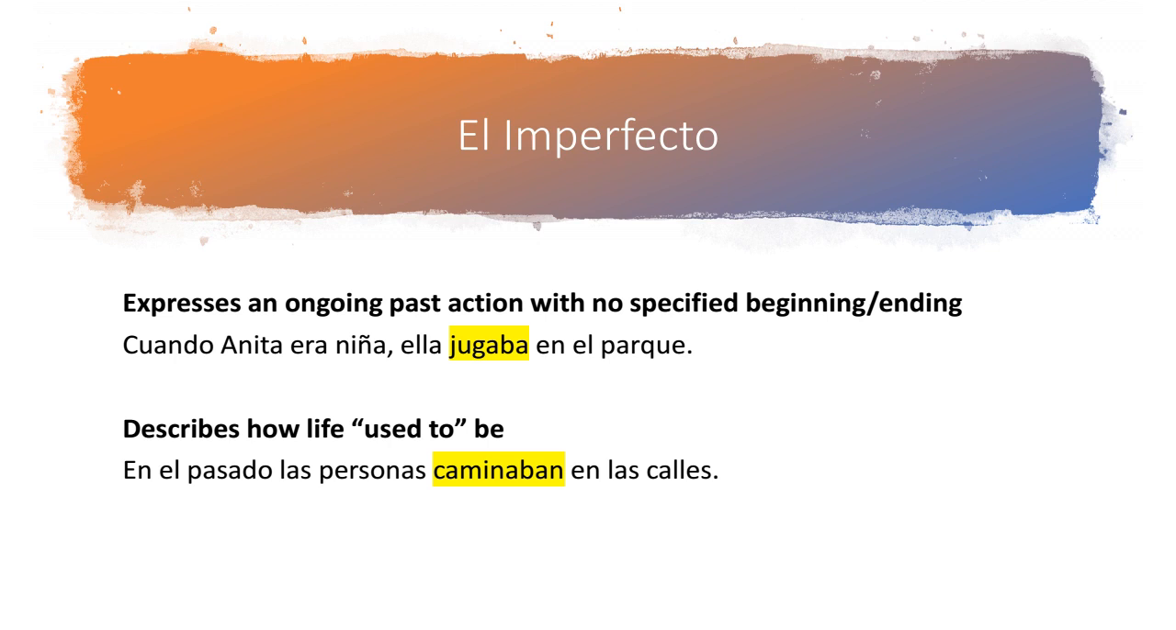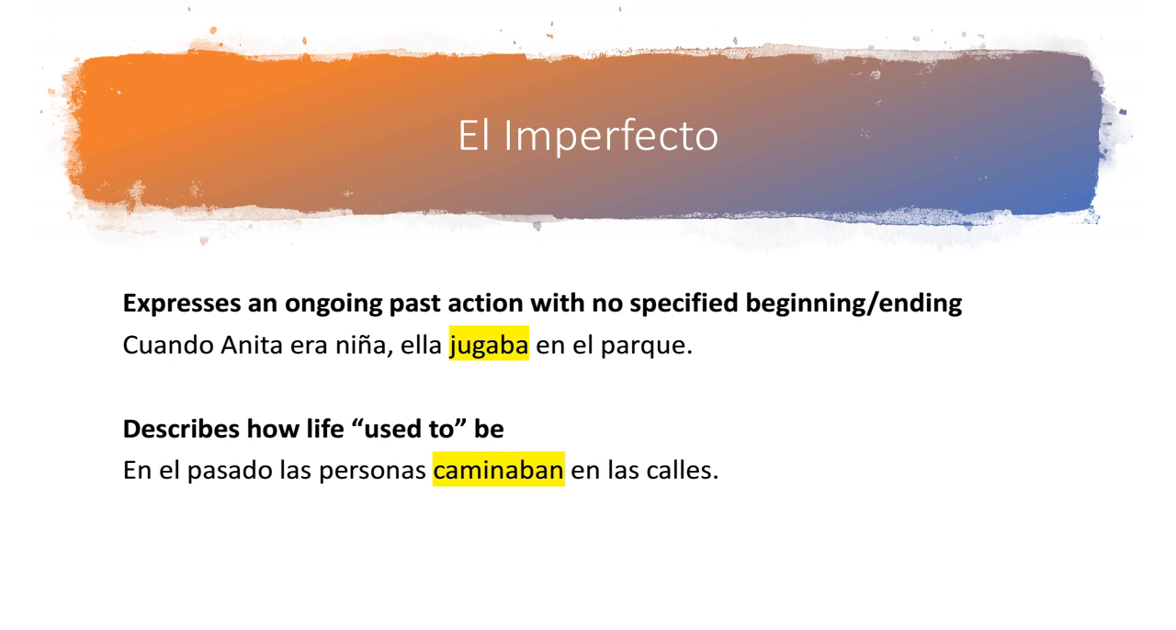We can also use el imperfecto when we want to describe how life used to be. So en el pasado, las personas caminaban en las calles. So in the past, people walked in the streets. Again, really no specific time frame on when people did that.